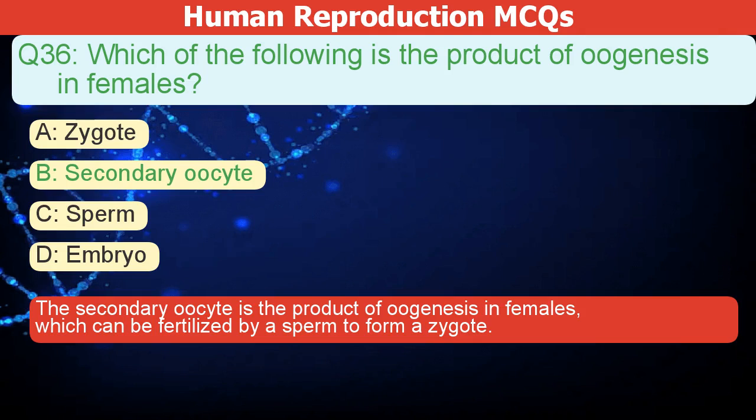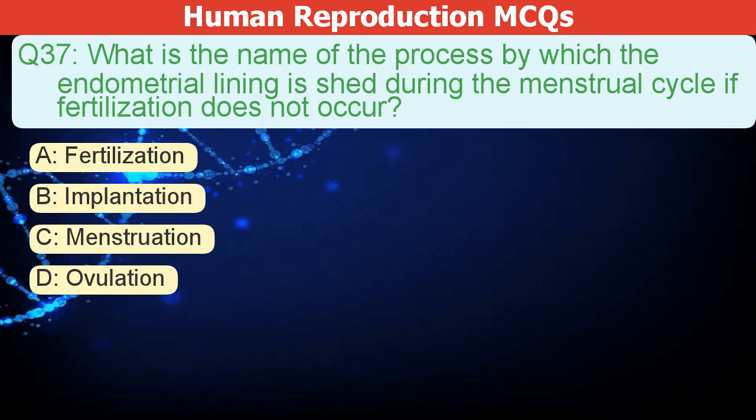What is the name of the process where the uterine lining is shed if pregnancy doesn't happen? A. Fertilization. B. Implantation. C. Menstruation. D. Ovulation.